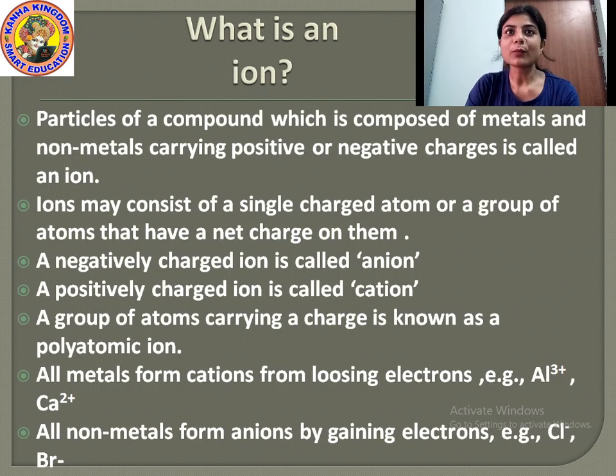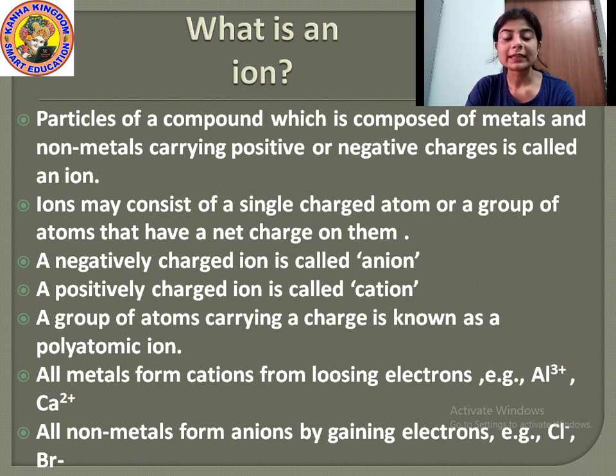So now let us study what is an ion. In the previous class I told you what an ion is, that it carries a positive or negative charge. An atom is composed of what? Protons, neutrons and electrons. Yes or no? Protons carry the positive charge. Yes or no? The neutrons are neutral in an atom, and electrons carry the negative charge.